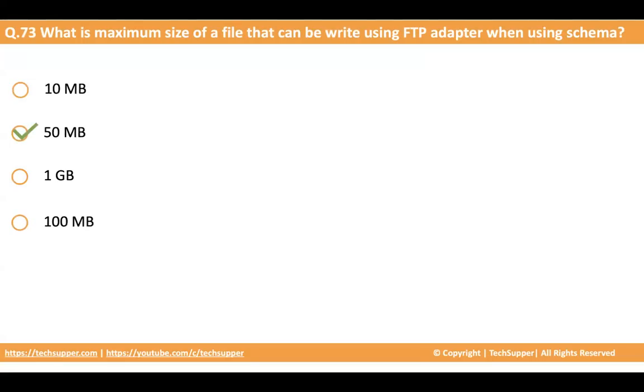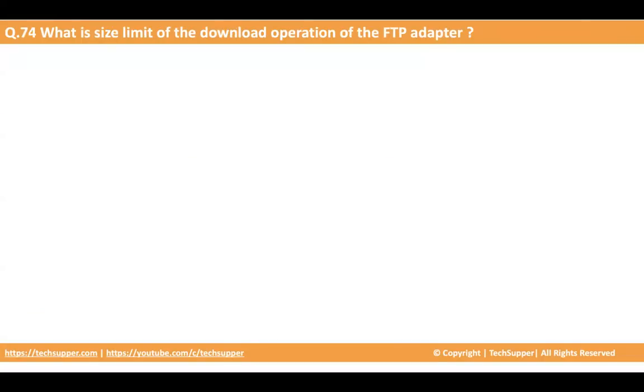Now let's get into the next question. What is the size limit of the download operation of the FTP adapter? You have a download operation in the FTP adapter and you can download the file from FTP to the local server. But what is the limit? The options are 50 MB, 10 MB, 1 GB and 100 MB. So you can download 1 GB of file using download operation, due to the read operation limit of 50 MB. If you have a file larger than 50 MB, you can use the download operation to download up to a 1 GB file.